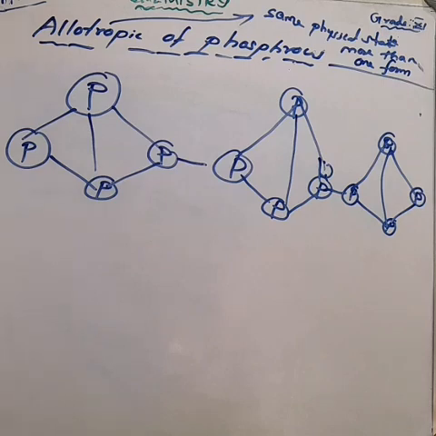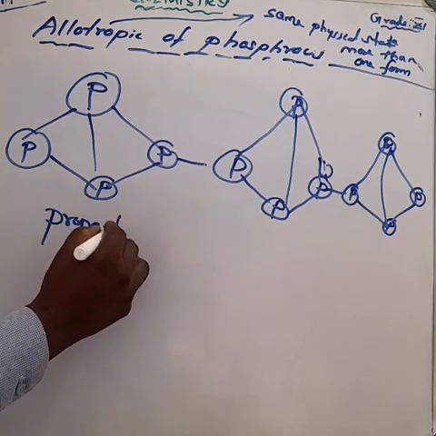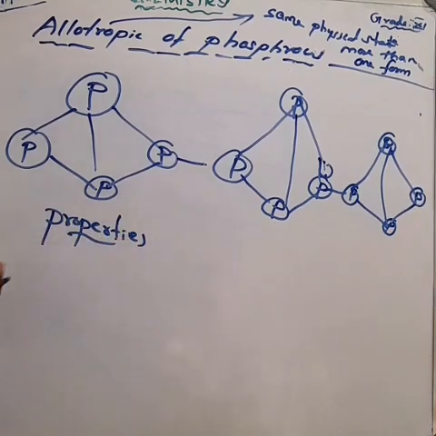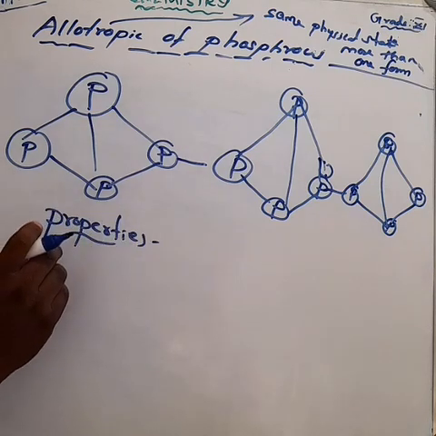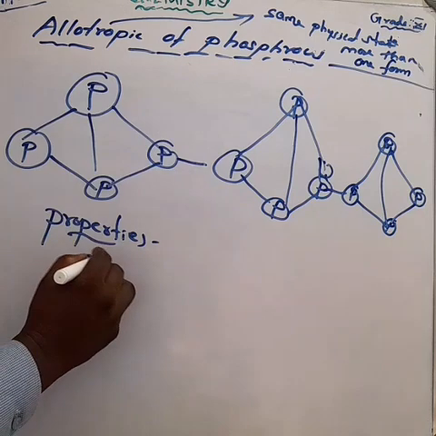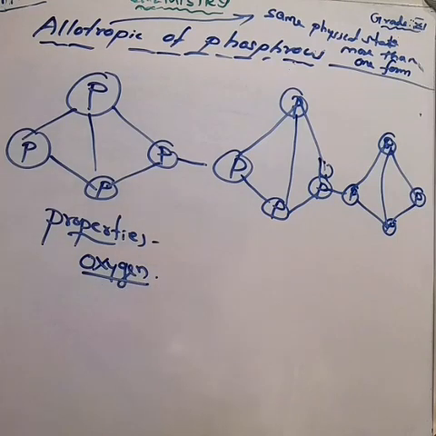Next, what are the properties of phosphorus? Phosphorus is a highly reactive element. First, reaction with oxygen. Yellow phosphorus readily catches fire in air, giving dense white fumes of phosphorus pentoxide.